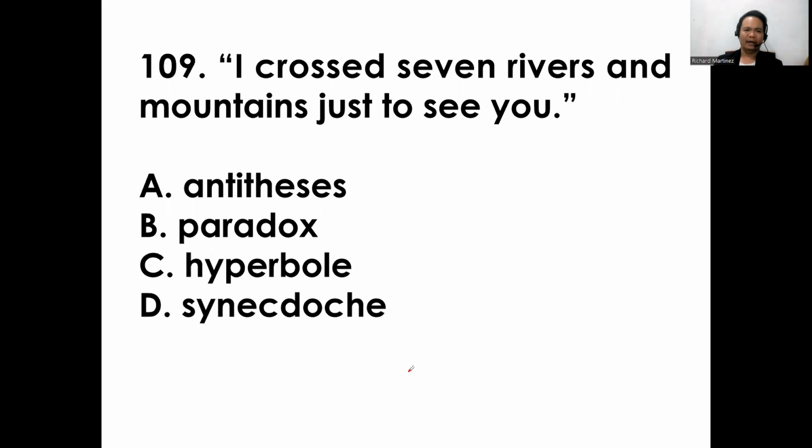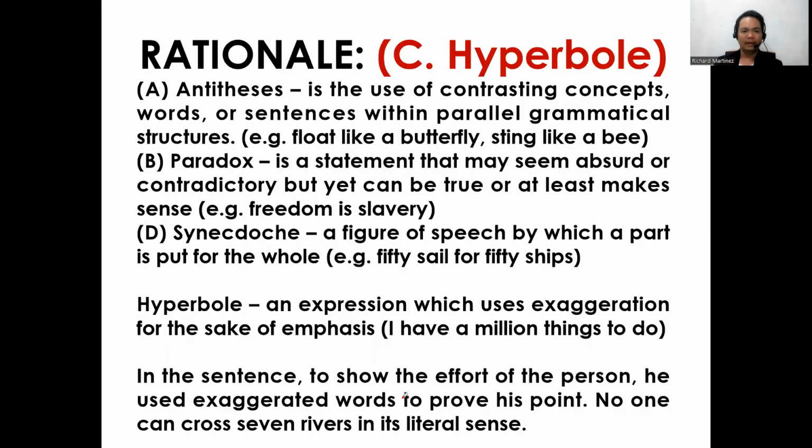So next, item 109: "Seven rivers and mountains just to see you." A, antithesis. B, paradox. C, hyperbole. D, synecdoche. So for this item, the answer is hyperbole. Hyperbole is the right answer for this item.